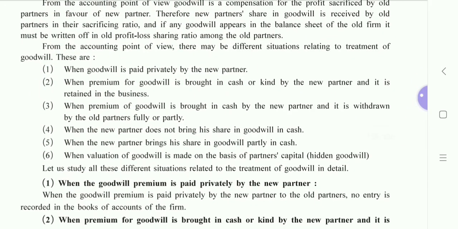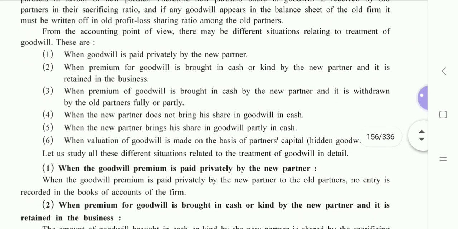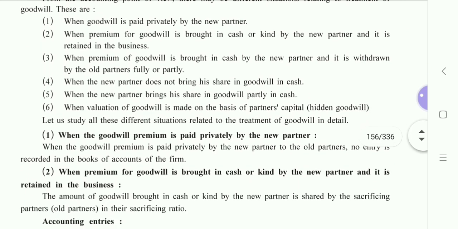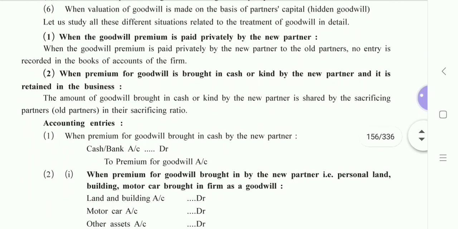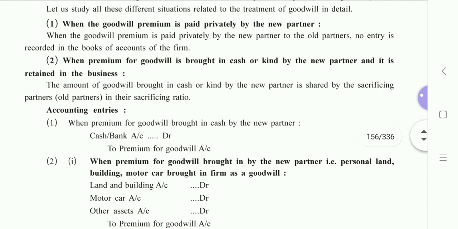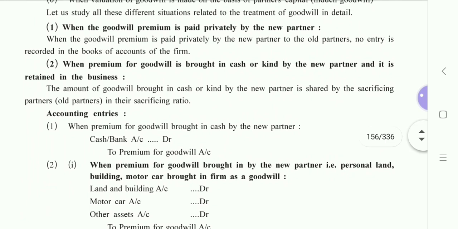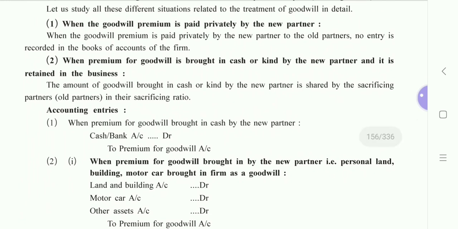You can go through, and it is just a part of theory. You are supposed to read the same. We'll directly move towards the practical application of goodwill in the long sums that we are solving. Now, as I said, the partner is supposed to bring the amount of goodwill.